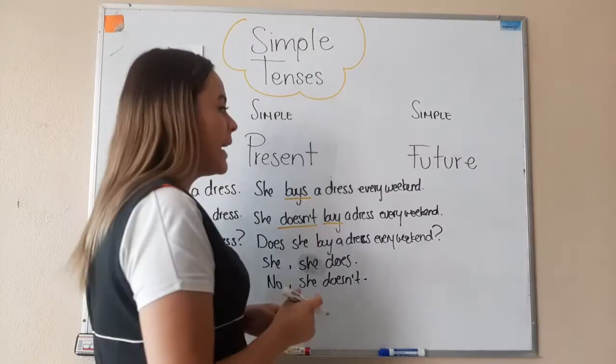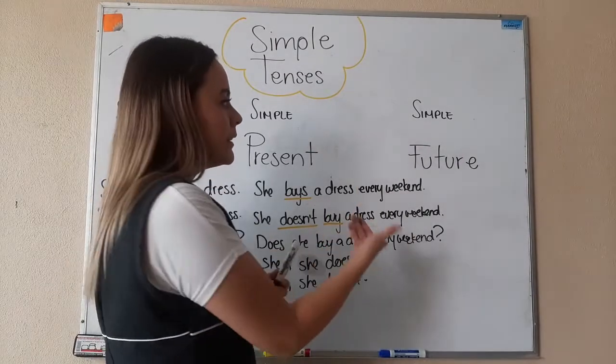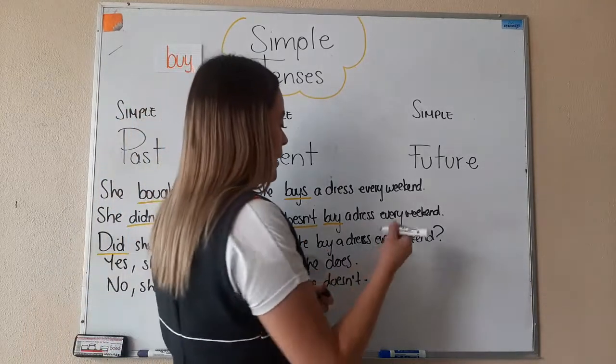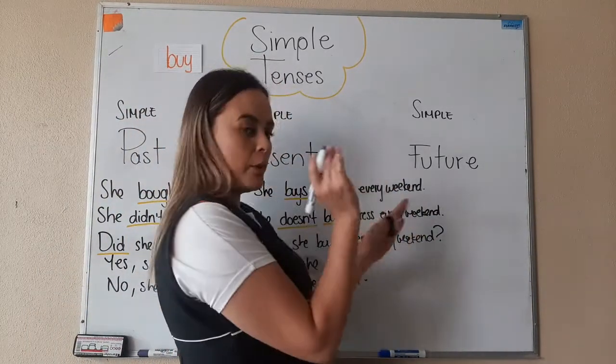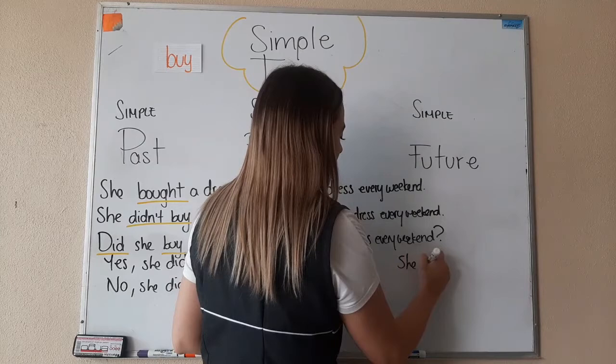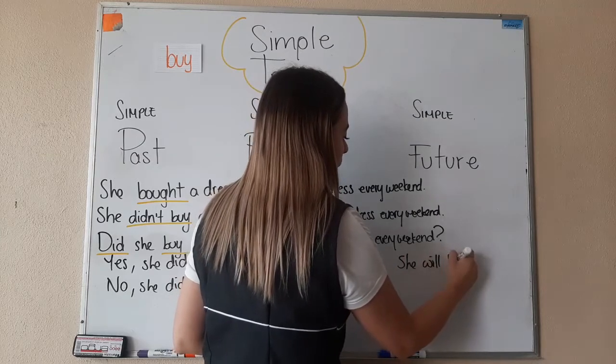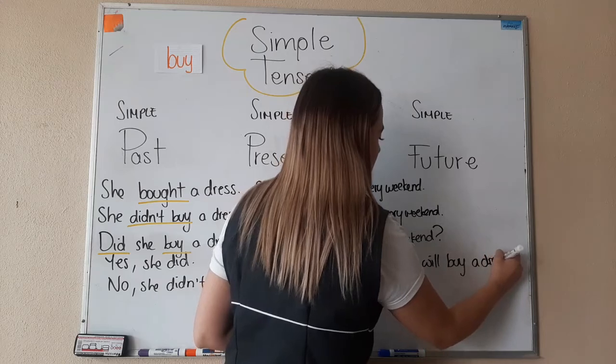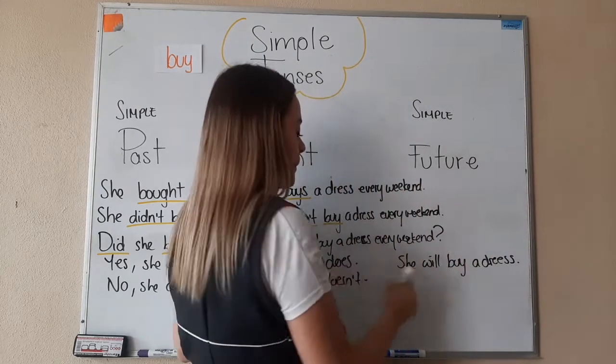Okay? Now let's make it in the simple future. Now I don't have much space, so I'm going to write it here. With the same verb, okay? She will buy a dress. Okay?